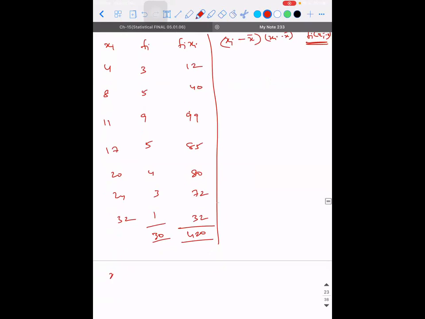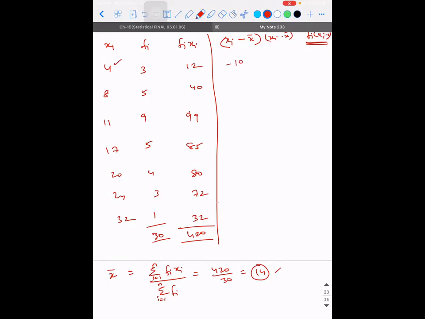So what is the average, guys? X bar is equal to sigma Fi Xi divided by sigma Fi, i equal to 1 to n. So it is 420 divided by 30. That will be 14. Now what are you supposed to do? Subtract 14 from each reading. Take the minus sign only, no issue.